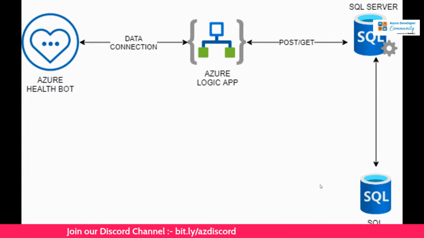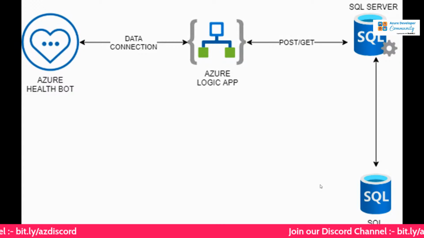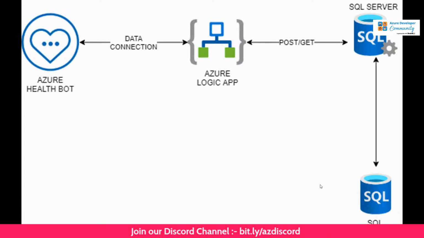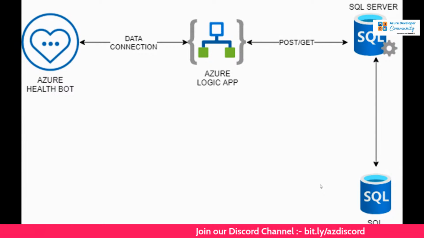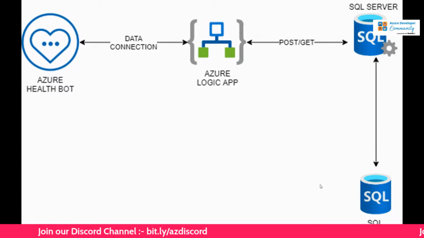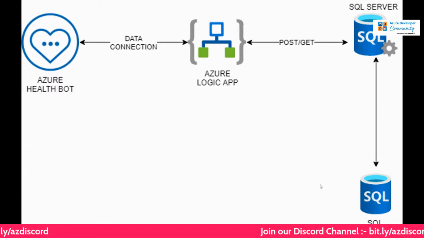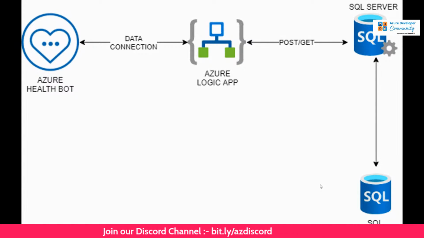So there was this data connection call that I had to do, which sent the data that the user inputted from the bot to this particular logic app. So this was my API now. This API was able to post the data and also get the data from the SQL database. The SQL database was hosted on Microsoft Azure, which cannot be directly accessed, but of course there's a server related to that, the SQL server. So it went through that pipeline, and finally I was able to retrieve the data or even post the data to the database.